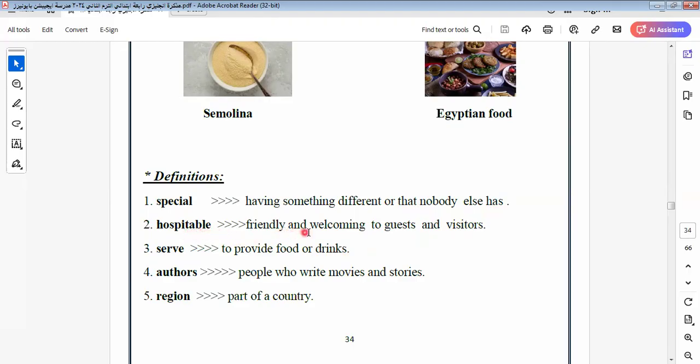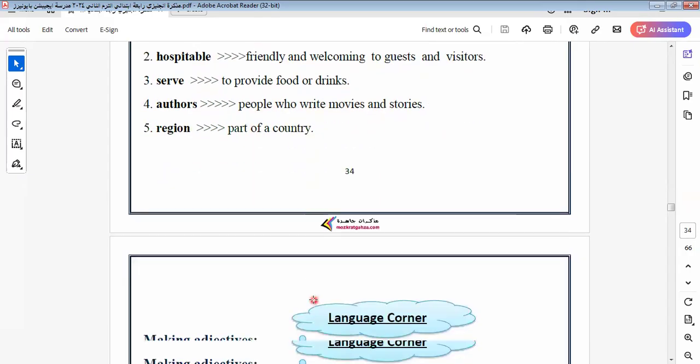Hospitable means friendly and welcoming to guests and visitors. Serve, to provide food or drinks. Authors, people who write movies and stories. Region, part of the country.